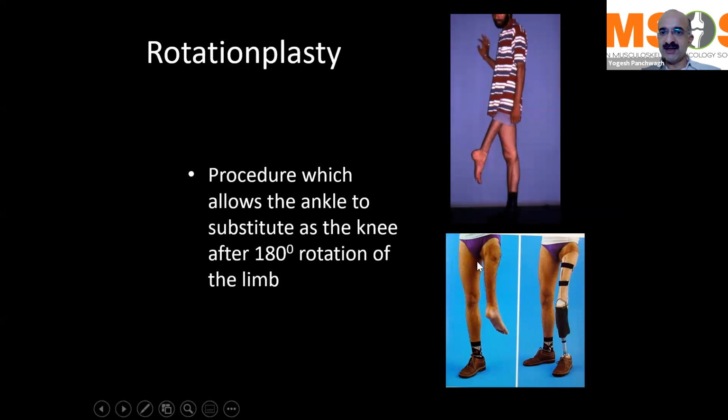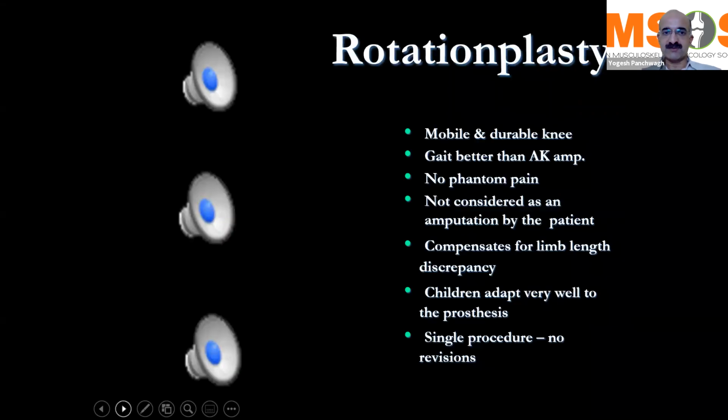We shorten the leg, fuse the tibia to the femur, and see to it that at skeletal maturity, the ankle joint comes to the level of the opposite knee joint. The remaining part is made good by using an artificial prosthesis, and the ankle then functions as the knee. As he dorsiflexes the ankle, the knee flexes. So that's how the rotation plasty works.